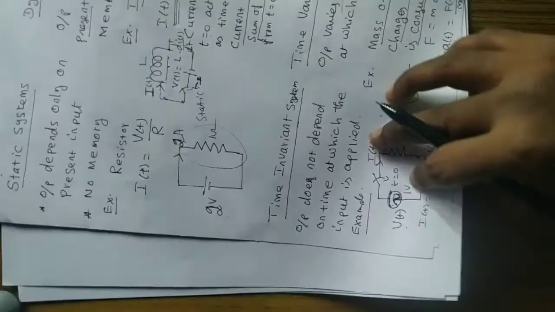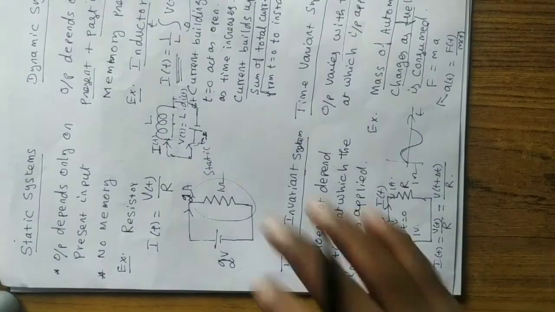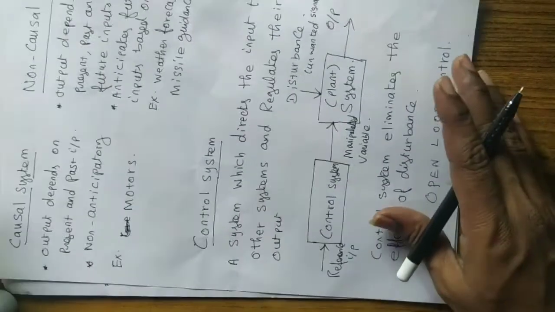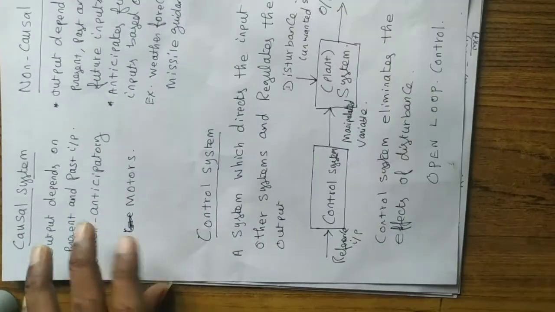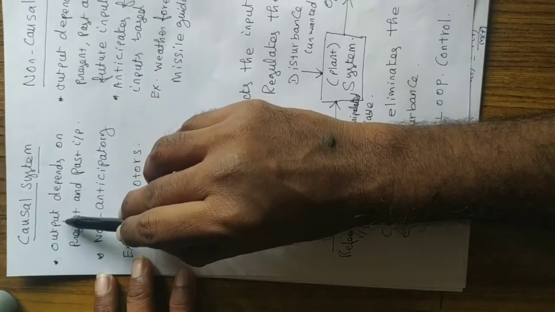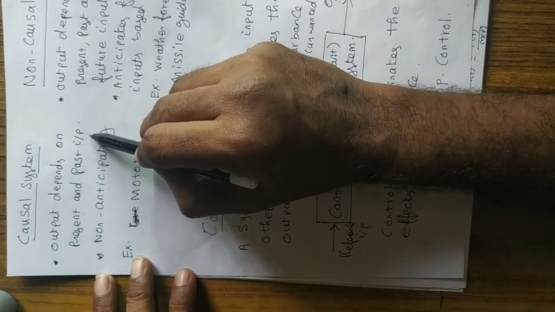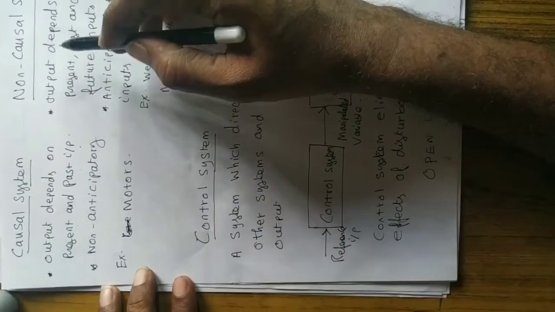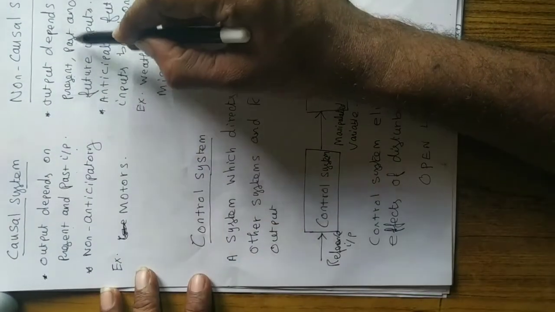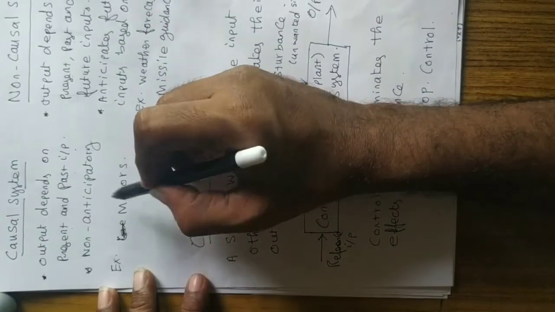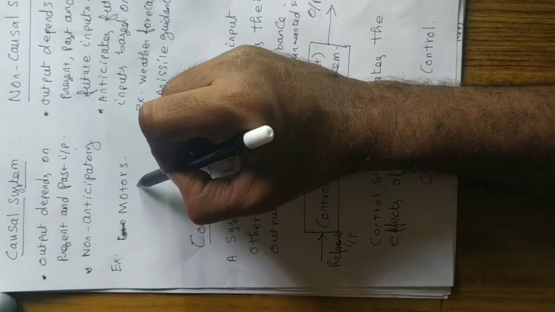So one more classification is causal system and non-causal system. So causal system output depends on present and past input, like a dynamic system. Whereas in non-causal systems, the output depends on present, past and future input. That is non-causal system. The example for causal system is a motor.